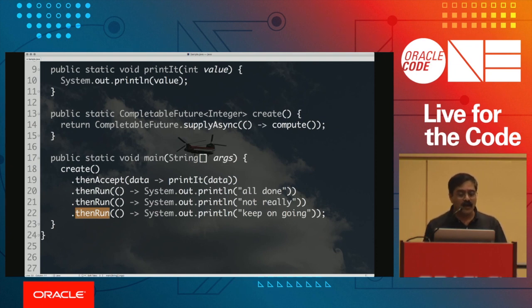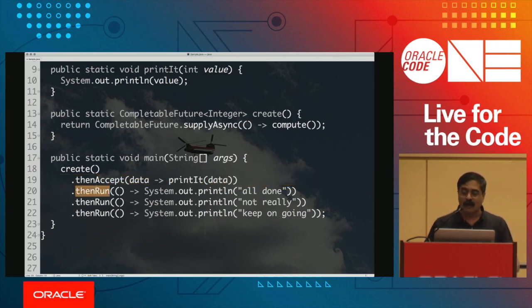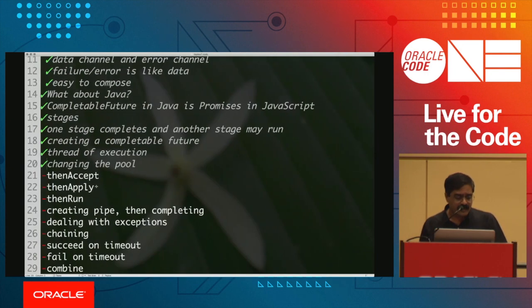So what you can do here is you can do some operations with the data, but then you can do some logging with the data. And you can say, you know what, I send the data to the database, and you can do a logging. So then run can be very useful for that purpose. So you can provide that very nicely. So that's an example of how you can draw this nice pipeline.